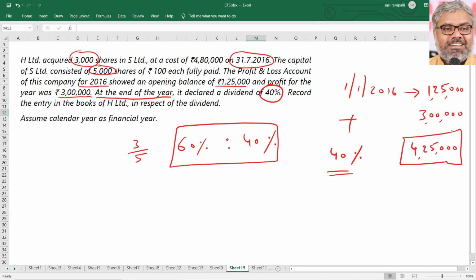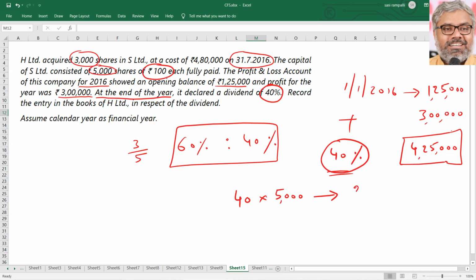But before going into that, first let us understand how much this 40% dividend means. 40% of what? Naturally 40% of face value of the share. So each share will get how much dividend? 40 rupees dividend. 100 rupees face value, 40% means 40 rupees dividend. Like that, totally how much dividend would S Limited have declared? 5,000 shares it has.